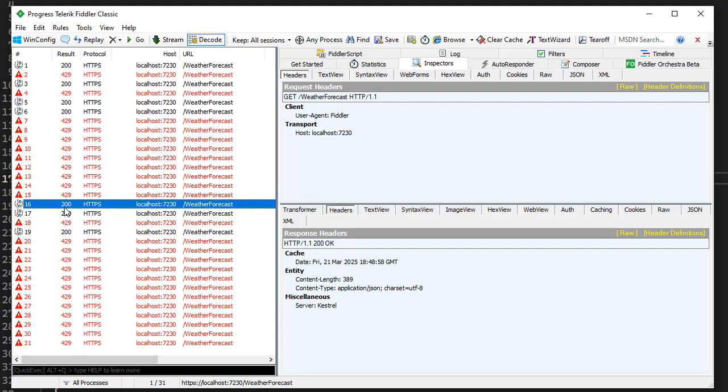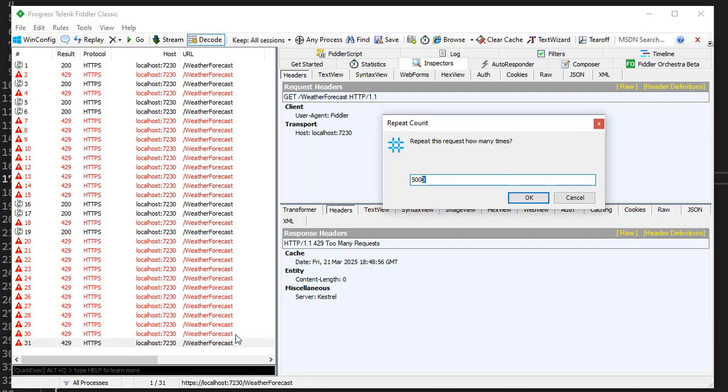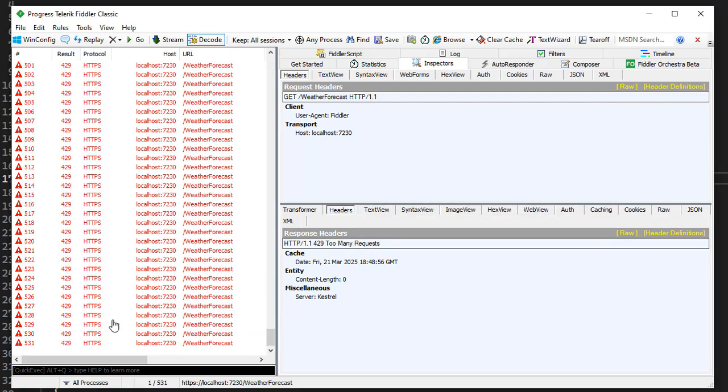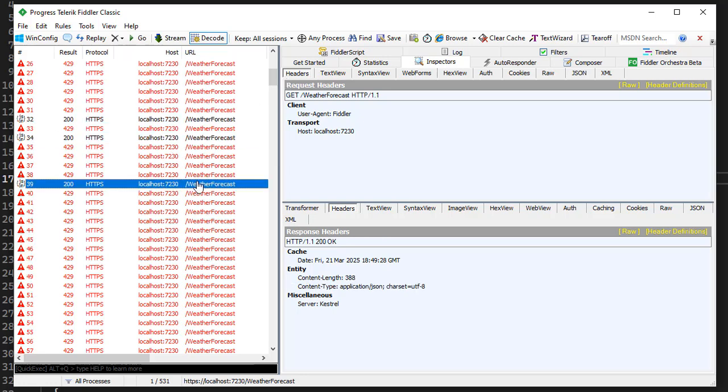It can block unnecessary requests, like when someone intentionally sends 1000 or 5000 requests. Assume I send 500 requests. The fixed window policy accepts only 3 requests, and all the rest fail and say too many requests in the response. See, all the requests failed except 3, this one, 1 2 3. So I hope you understand and get better clarity on how we can test the fixed window policy using Fiddler Classic.